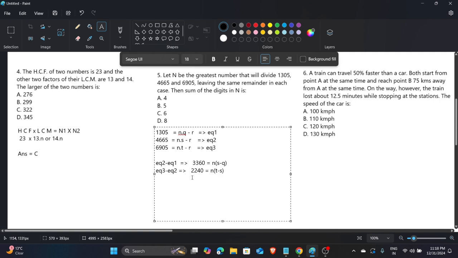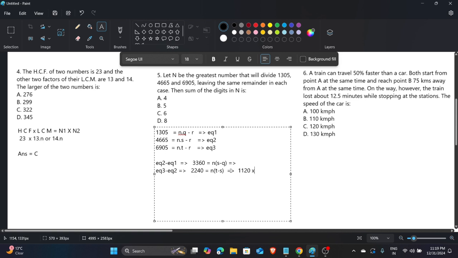Okay, t minus s is remaining. So from here we can conclude that if we try to see this number, if we divide it by 2, then it's nothing but 1120.